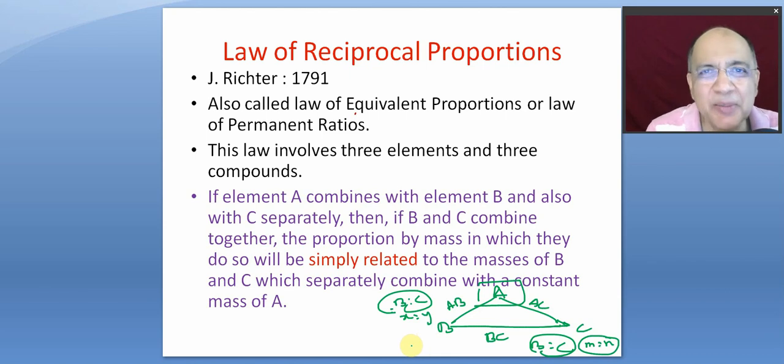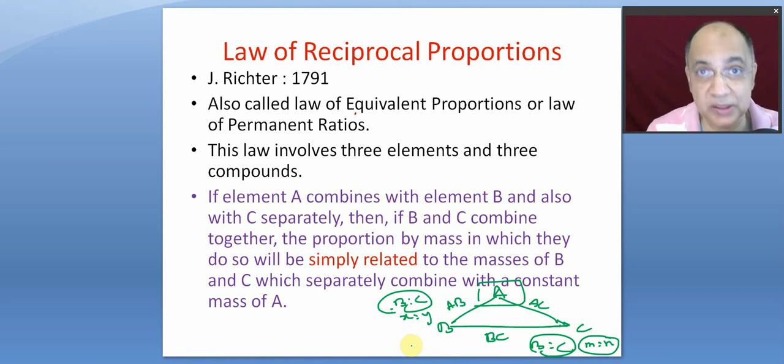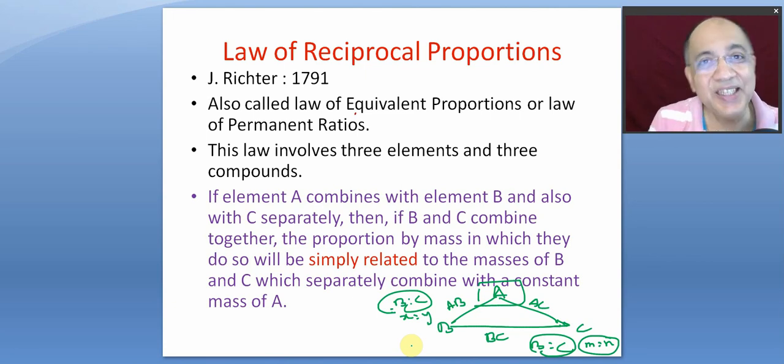That means one ratio is a simple whole number multiple of the other ratio, or a simple whole number fraction, 1/3, 2/3, or 3/1, of the other. That means when you take the ratio of the two ratios, then you will get a simple ratio. That's what we mean by simply related.